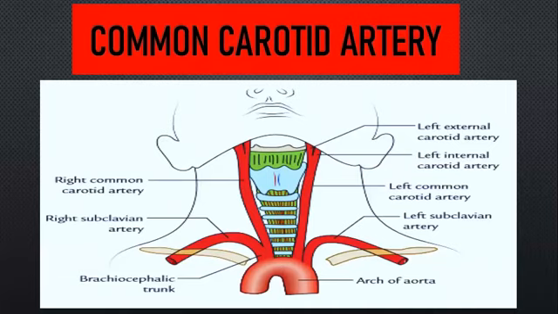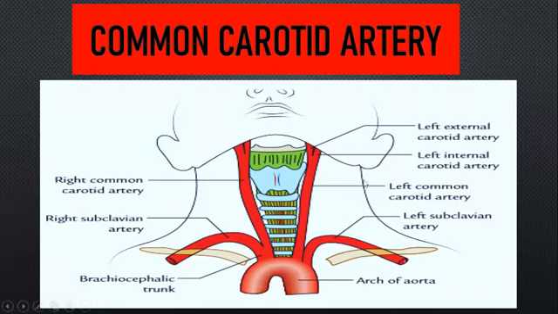The first side heading under which you will study the common carotid artery, or any artery, is origin. You will have two common carotid arteries, one on either side: a right common carotid artery and a left common carotid artery. The origins of these two arteries are different, but the course of both arteries is the same.